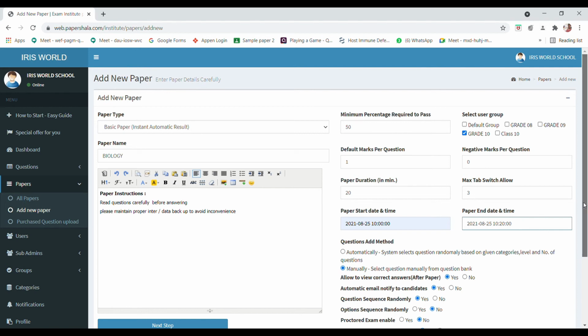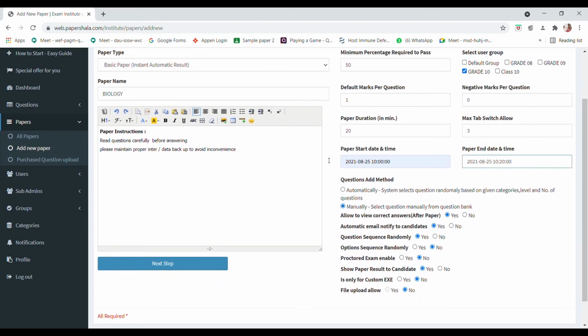So you have so many options here. You can automatically choose the answers, as it is a basic paper, or manually select questions from the question bank. Then correct answers after the paper, yes, students can view it. They can also get the email of the result. Then question sequence randomly, shuffling of the questions, and I also opt for random question sequence, so I want to go for shuffling of the questions as well.